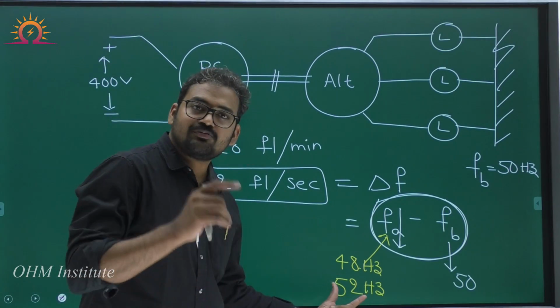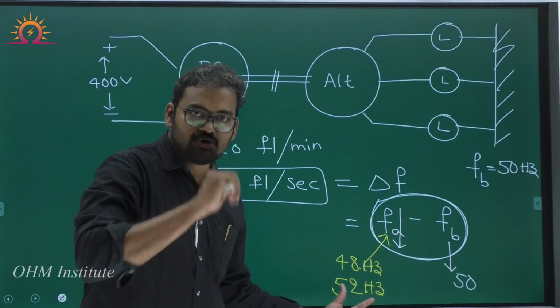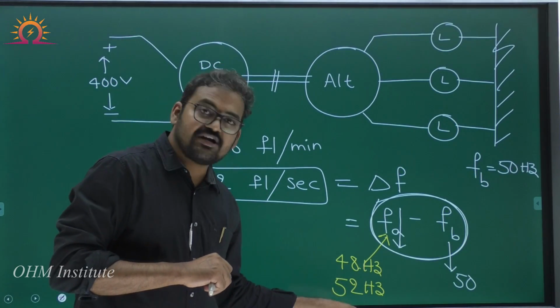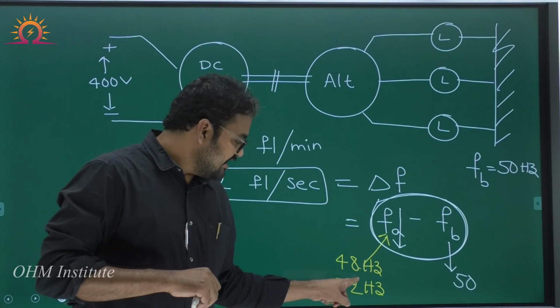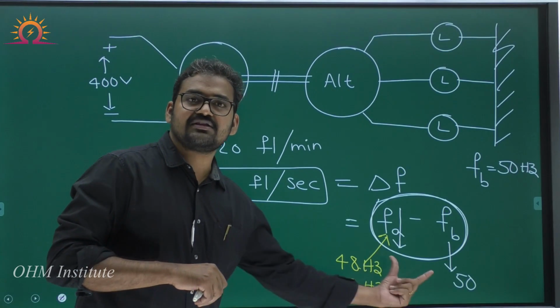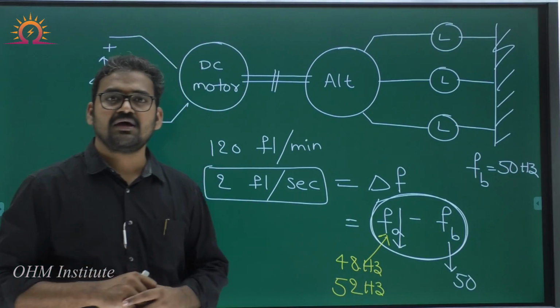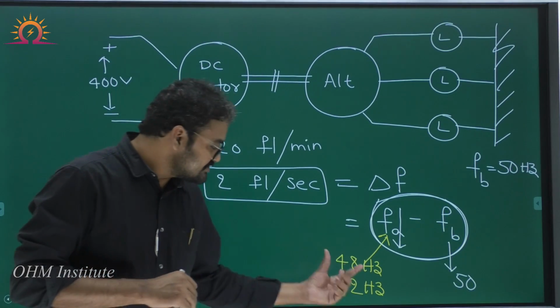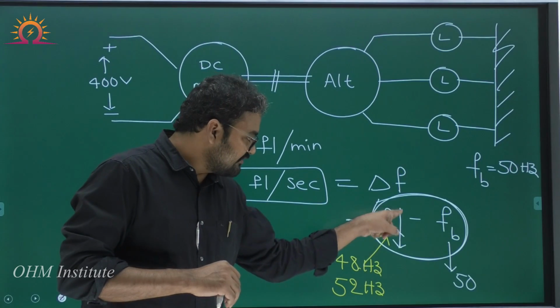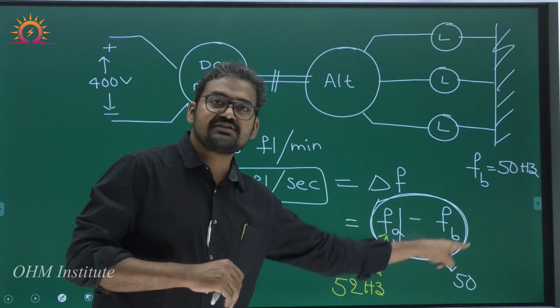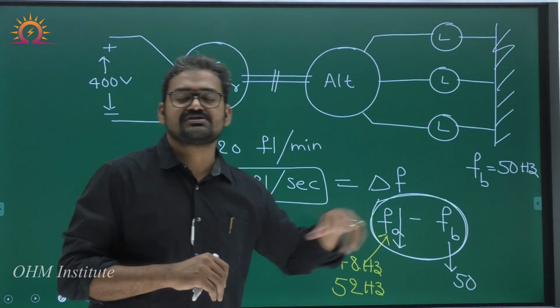Suppose you assume alternator frequency is 52. If 52 is reduced to 51, what happens to the difference? 1 Hz. If 51 is reduced to 50, the difference will become 0. That means if you assume alternator frequency is 52, and alternator frequency reduces, the difference in frequency also reduces.